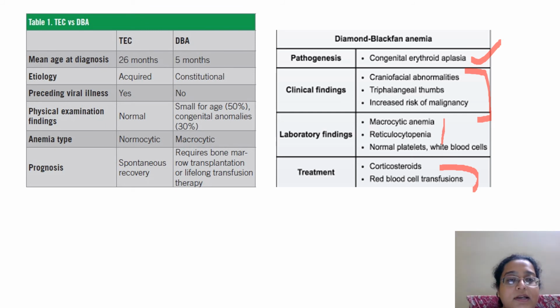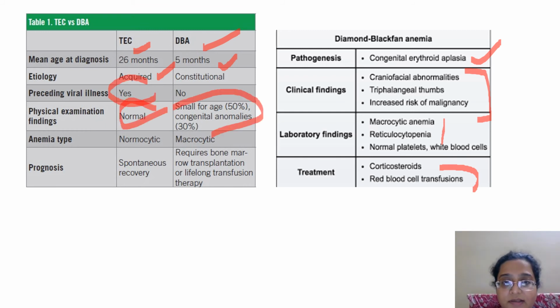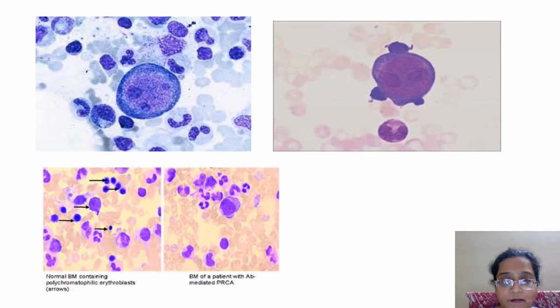So the difference: TEC occurs at around 26 months, and DBA is congenital, so occurs early, at around 5 months. TEC is acquired, DBA is constitutional. Again, TEC has a viral illness preceding with a normal physical examination. Here in DBA, there is a congenital anomaly present, normocytic and macrocytic. TEC has spontaneous recovery because it is viral induced, and DBA requires either bone marrow transplant, which is congenital, or transfusion.